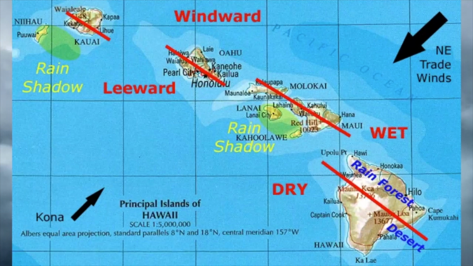However, sometimes the wind and weather comes from the opposite direction, from the southwest part of the islands, where Kona is located. In Hawaii, we call these less common southwest winds Kona winds.